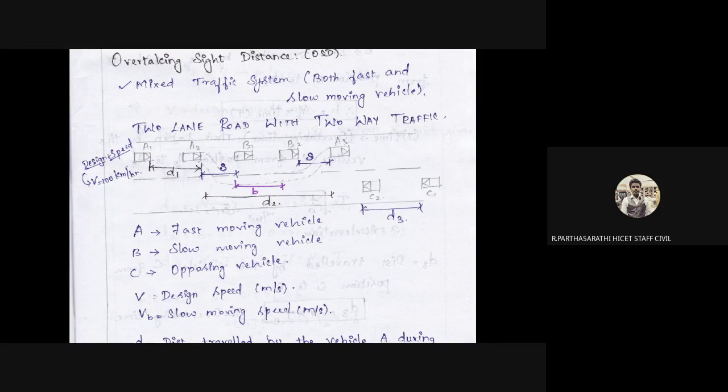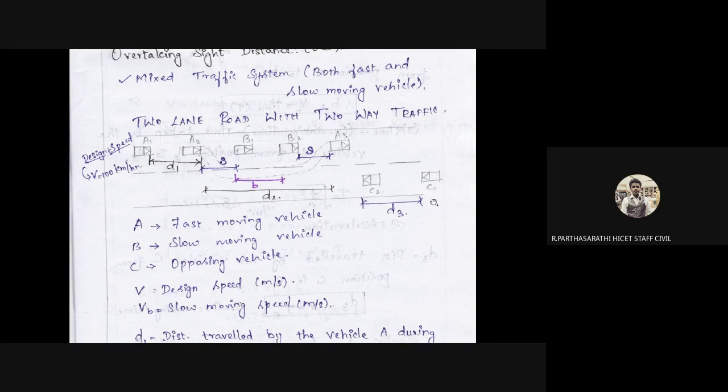Okay, so A is the fast moving vehicle. Here the vehicle is a fast vehicle. B is the slow vehicle. Okay, C is the opposing vehicle. Here the vehicles are moving, and here the vehicles are moving. Okay, so this is for the distance. This is the distance between the two vehicles, measured only face to face, or outer to outer; we can call it either one. Face to face means one vehicle's front face to the opposite vehicle's front face. This is called T1. Okay, so for B, our front face to the back face means B.